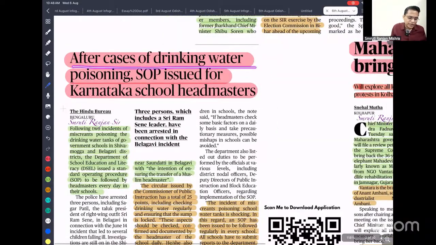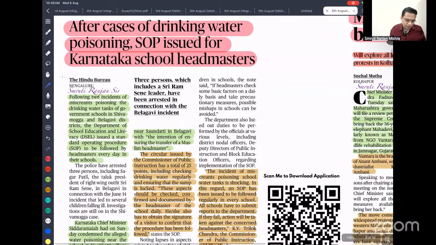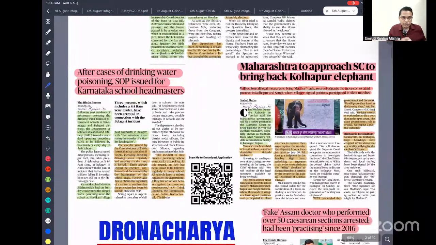After cases of drinking water poisoning, an SOP was issued for a Karnataka school headmaster. Recently there was an allegation that some people were poisoning the water sources within a school, so that if students fell ill or died, it could be used as an opportunity to transfer a Muslim headmaster. You can see how people are going to such a low level. How can they think about it? After that, the Karnataka government issued an SOP so that anyone who tries to create such a problem will be dealt with very harshly.